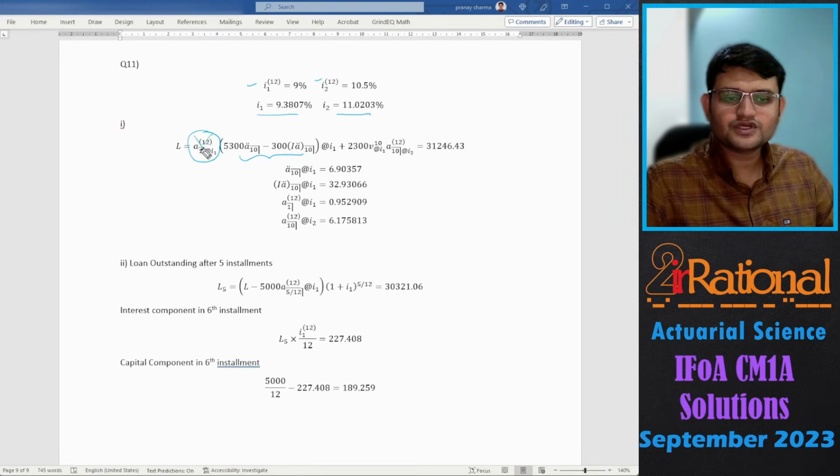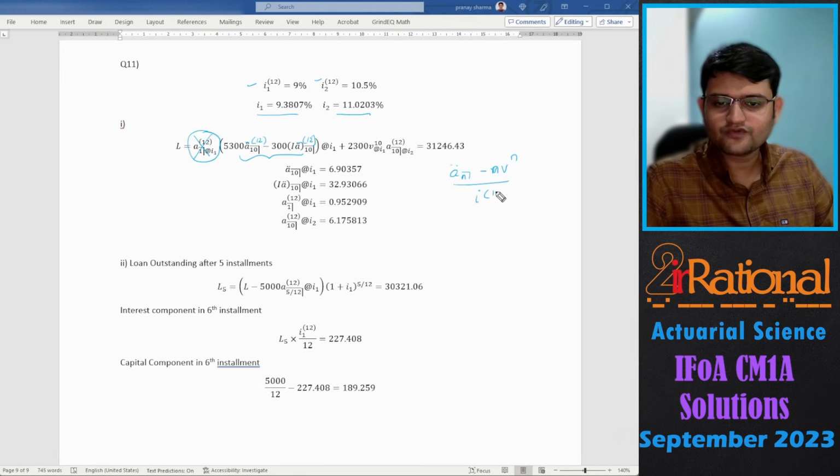Now instead of this, you could have taken annuity in arrears payable 12 times and the increasing annuity in arrears payable 12 times, where your payable 12 times formula will only be affected in the denominator.